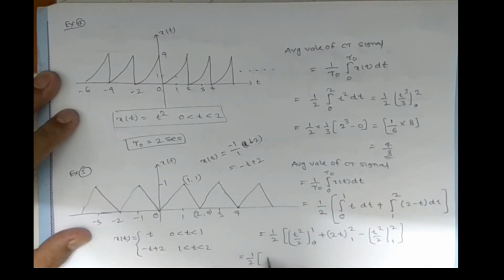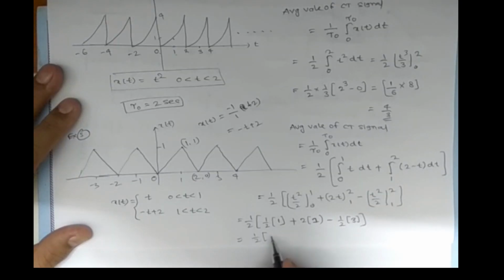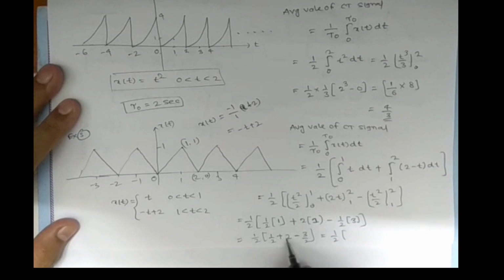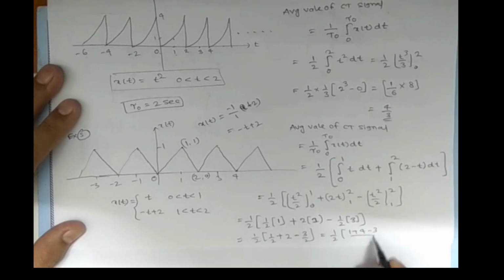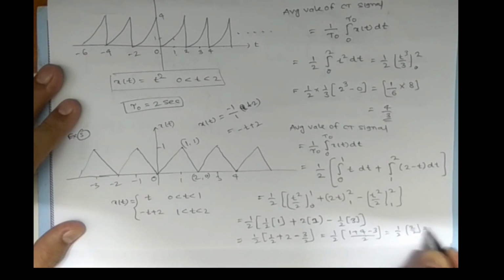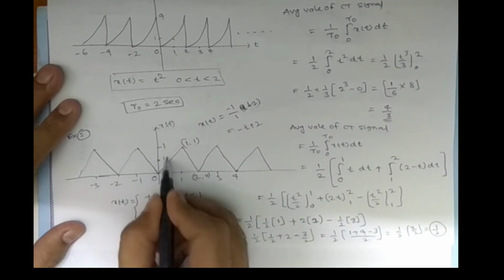So 1/2 times [1/2 plus 2, minus 1/2 times (4 − 1), which is 3/2]. So next 1/2 times [1/2 plus 4 minus 3/2], which gives 1/2 times 2, so 1/2. So we got the average value as 1/2.